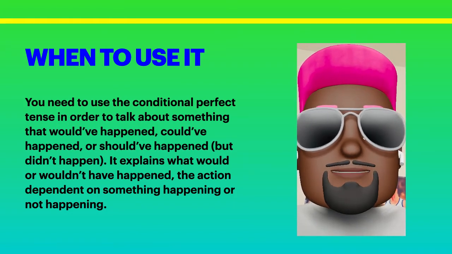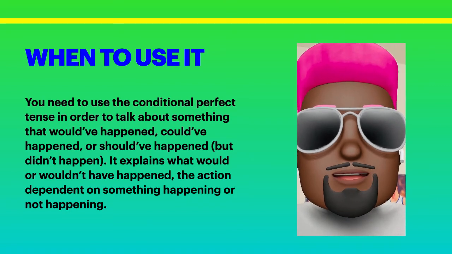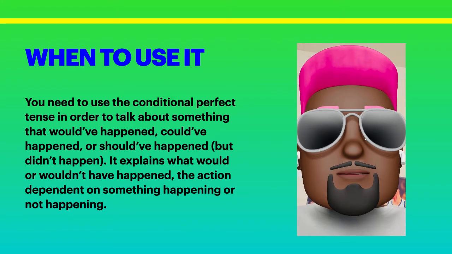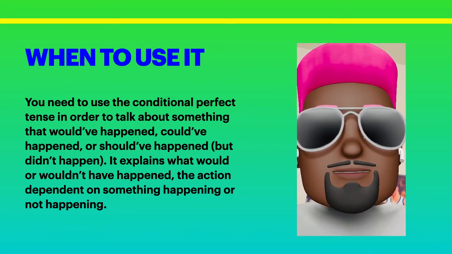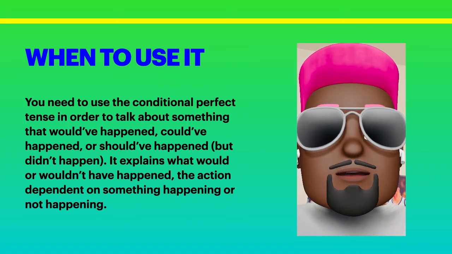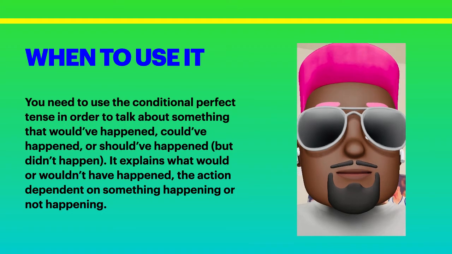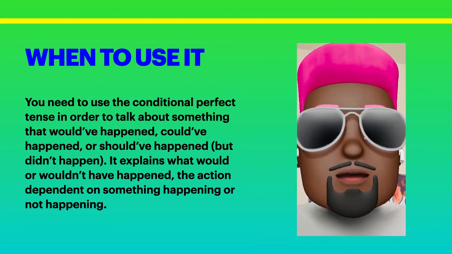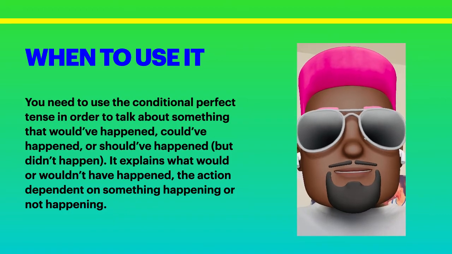For example, if I said I would have gone to the movies, but it's snowing outside, that would be in the conditional perfect tense because I'm talking about something that would have happened. In this case, me going to the movies, but it didn't happen because it was snowing outside.